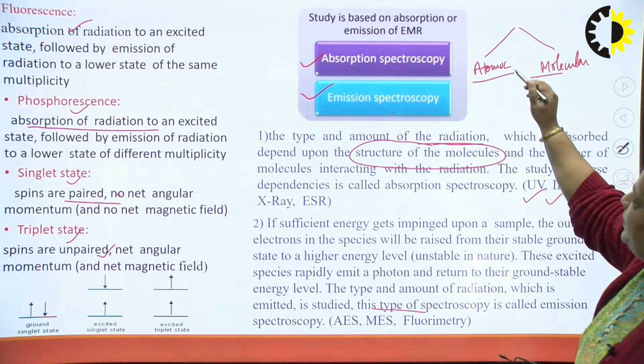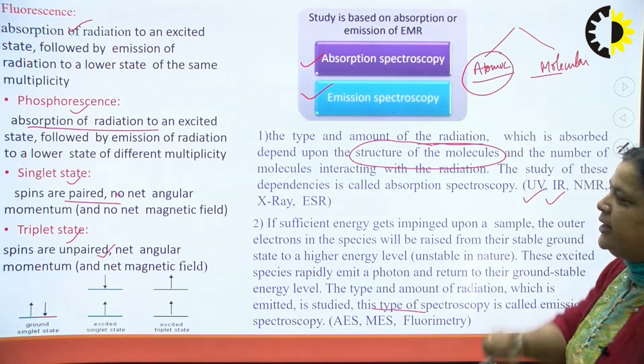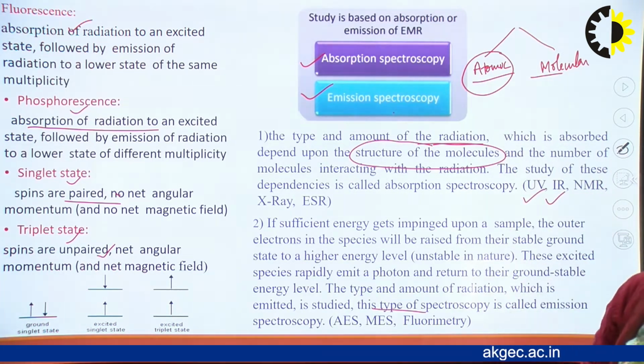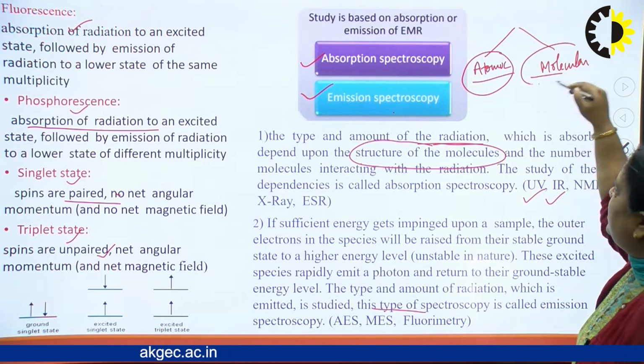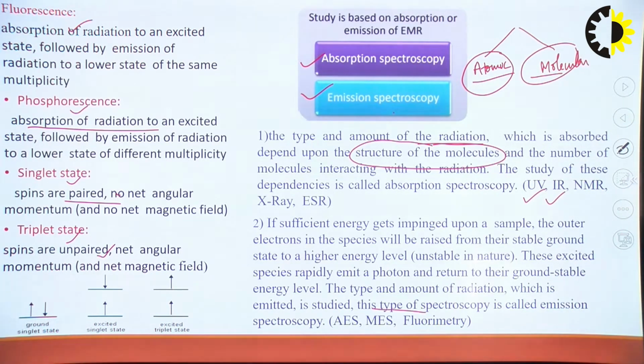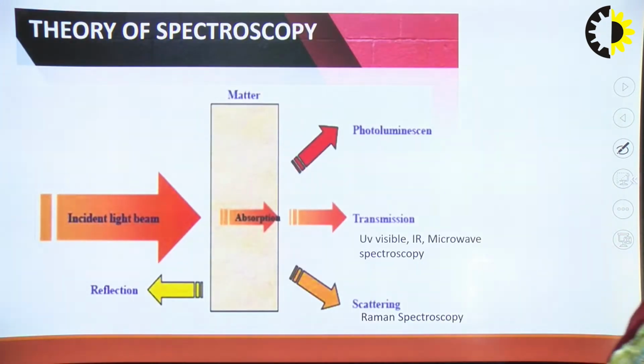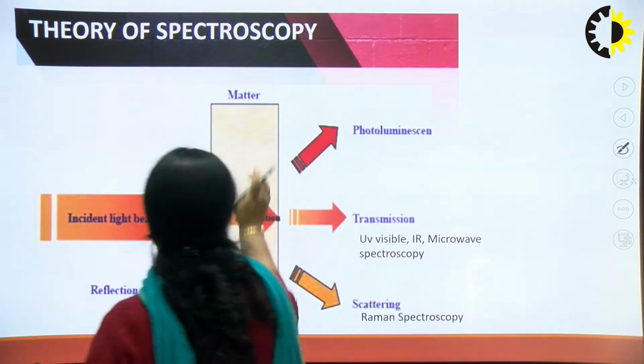The spectroscopy which gives information at an atomic level is atomic spectroscopy, and the one which gives information about a molecule is molecular spectroscopy. So next, what is the basic theory?